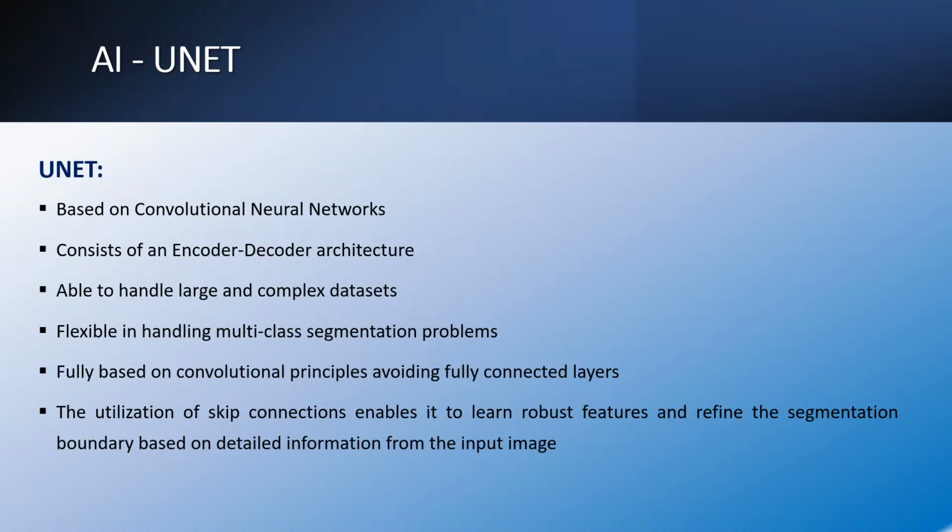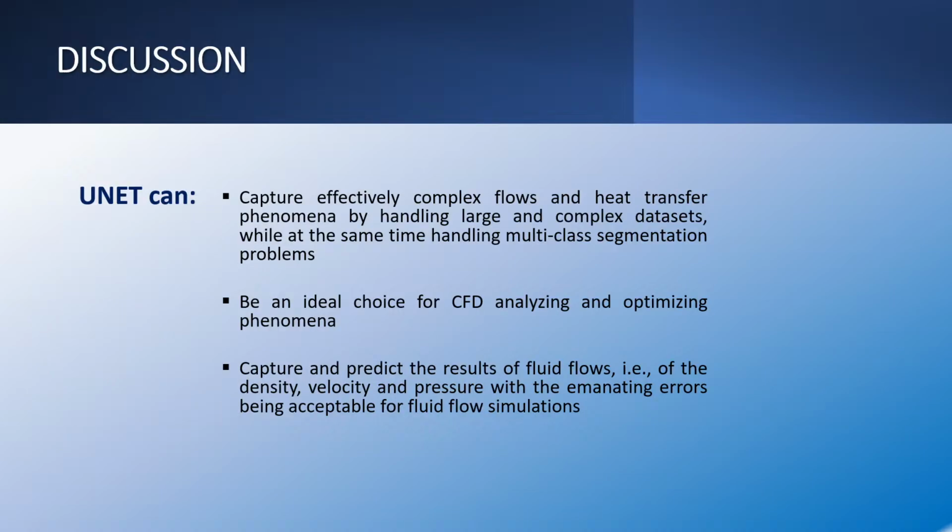The UNET is based solely on convolutional neural networks. It consists of an encoder-decoder architecture, and it is able to handle large and complex data sets. It is flexible in handling multi-class segmentation problems. It is fully based on convolutional principles, avoiding fully connected layers, and the utilization of skip connections enables it to learn robust features and the segmentation boundary based on detailed information from the input image.